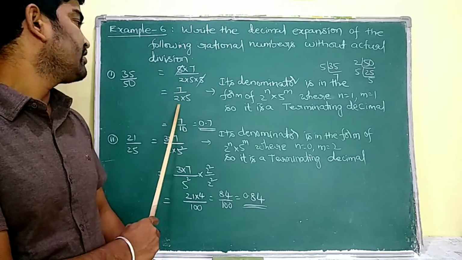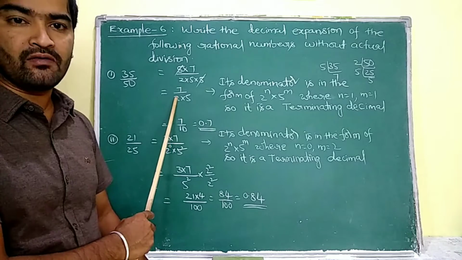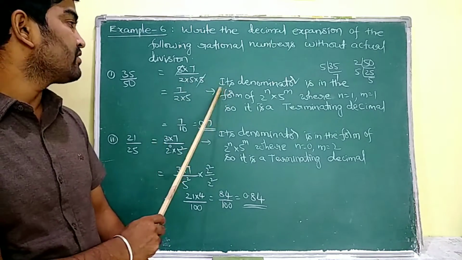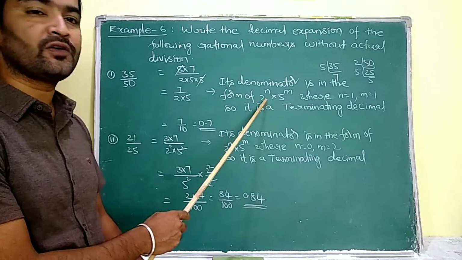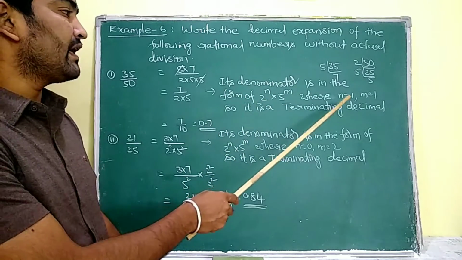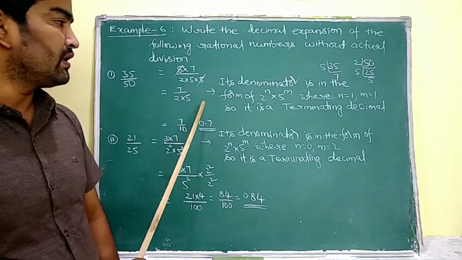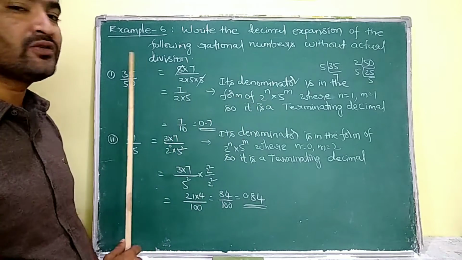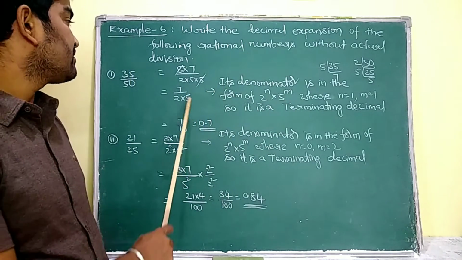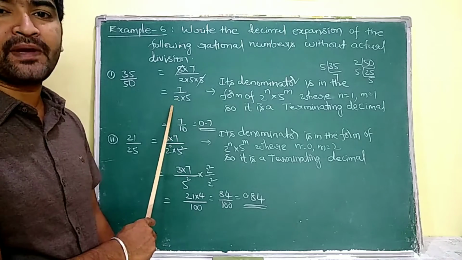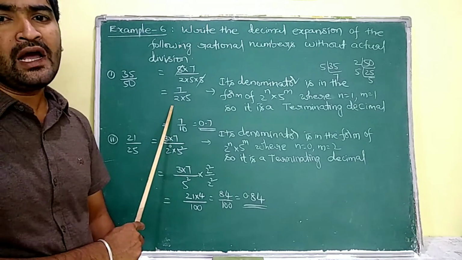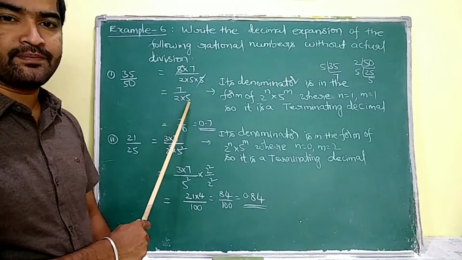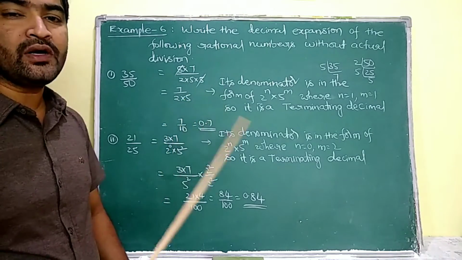Here see, its denominator is in the form of 2 power of 1 into 5 power of 1. That means it is going to be a terminating decimal, where n is equal to 1 and m is equal to 1. So it is a terminating decimal. Now I have to express this terminating decimal into a decimal expansion. So this is 7 by 10. Here we have the pair of 2 and 5, so no need to arrange the 2s and 5s here, because it is paired up. So 7 by 10, that is 0.7.